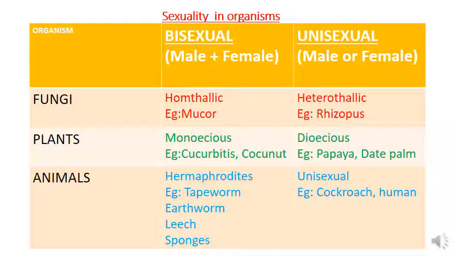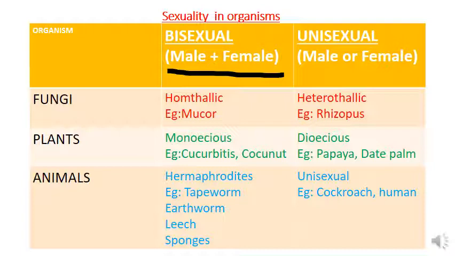So these are homogametes and heterogametes. Now let's discuss sexuality in organisms. Based on their sexuality we can divide organisms into two types, bisexual and unisexual. Bisexual means both the male gamete and female gamete will be formed in the same organism. That's why we write here male plus female, that is bisexual. Both male and female gametes will be produced in the same organism.